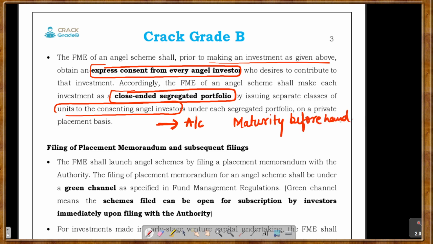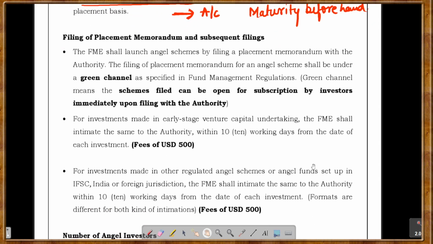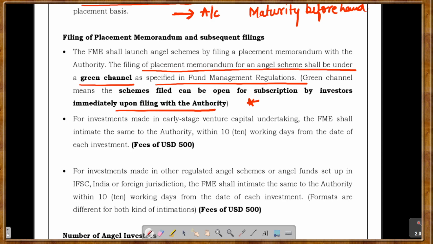Got my point? Next is filing of placement memorandum and subsequent filings. So the FME shall launch angel schemes by filing a placement memorandum with the authority. The filing of placement memorandum for an angel scheme shall be under a green channel as specified in the fund management regulations. What is the green channel? That means the schemes shall be open for subscription as soon as it is filed with the authority.